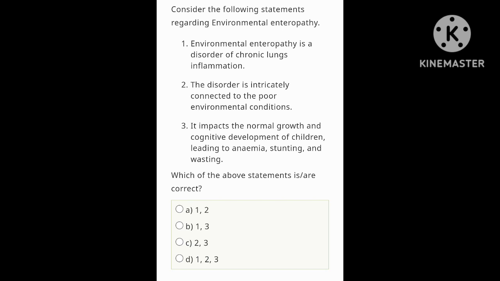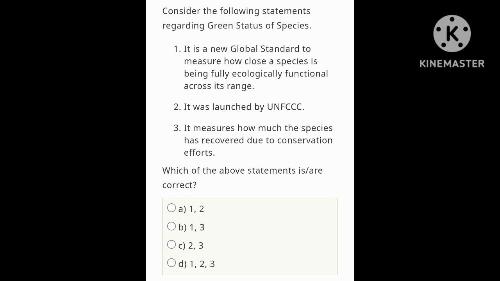Statement 2 is correct. Statement 3, it impacts the normal growth and cognitive development of children, leading to anemia, stunting, and wasting. This one is also correct. It hampers the normal growth and cognitive development of children and also leads to anemia, stunting, and wasting. So statement 3 is correct. Statement 1 is wrong, 2 is correct, 3 is correct. Let's look at the options. Which of the above statements is correct? A is 1 and 2, B is 1 and 3, C is 2 and 3, D is 1, 2 and 3. So option C is correct, 2 and 3. Let's move on to the next question.